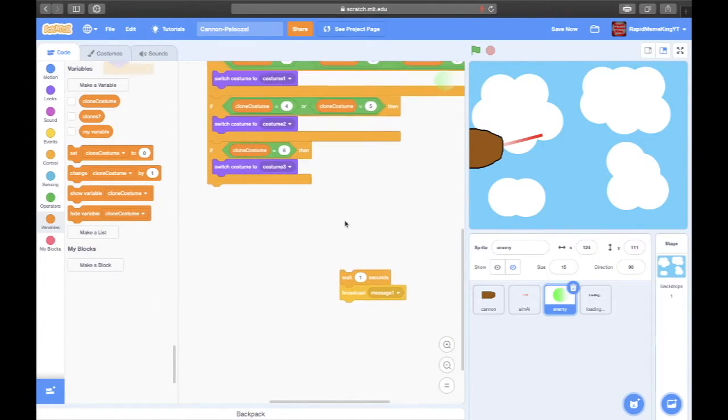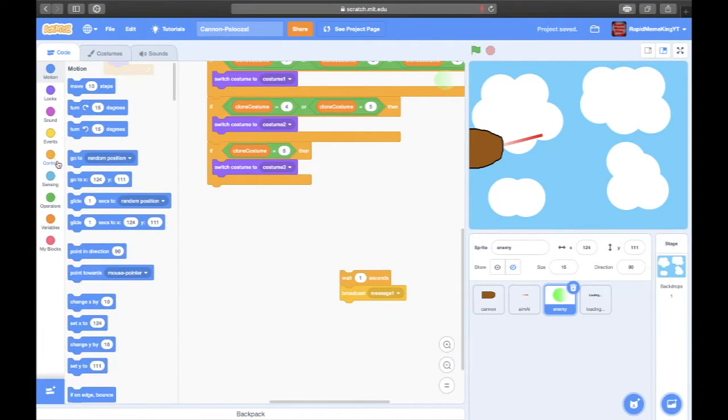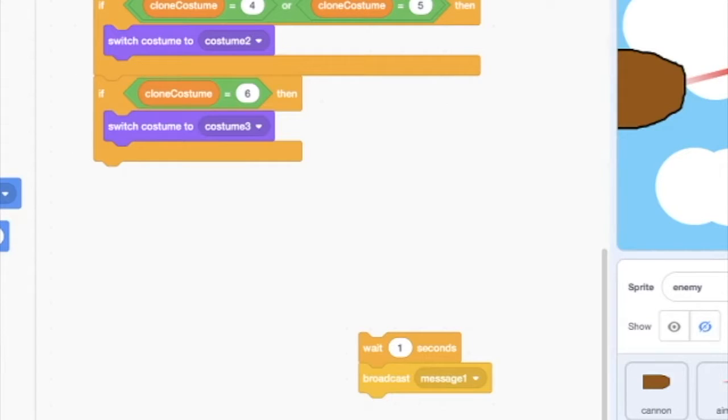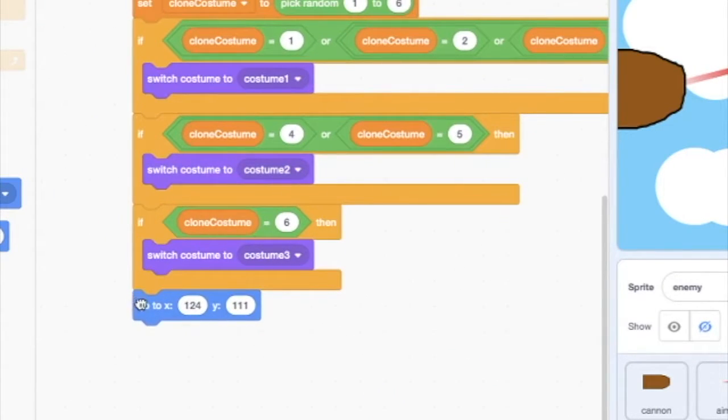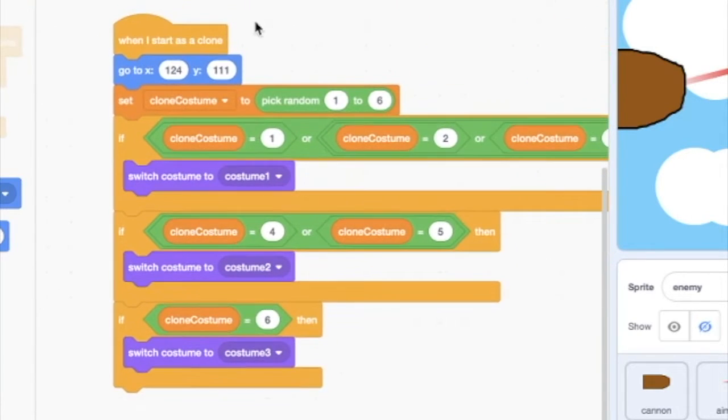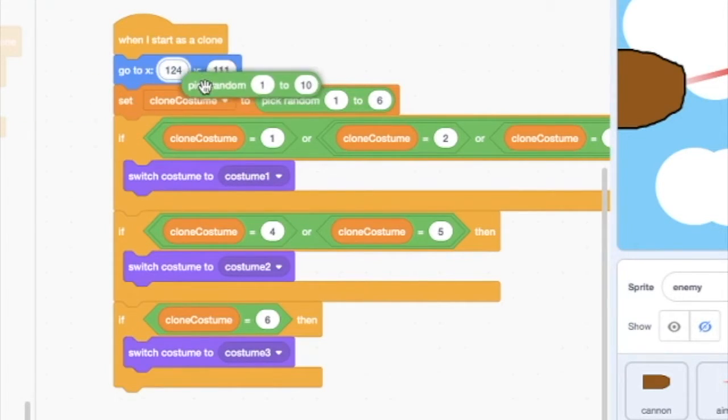So basically what I want to do is set a, so go to blank. So we're going to say pick random.